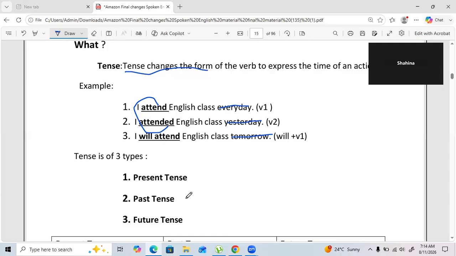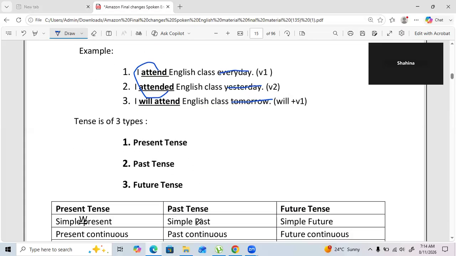For example, either we talk about present, or we regret about our past, or we worry about our future. Except these three situations, is there any situation about which we worry? No, not at all. That's the reason there are only three tenses.